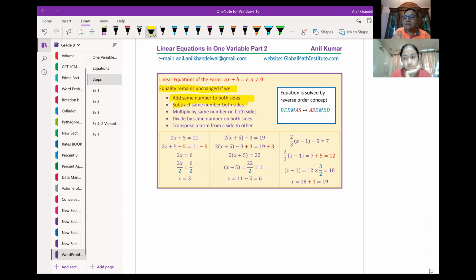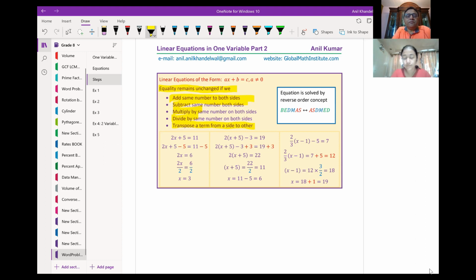If I subtract the same number from both sides, it does not change. Or if I multiply or divide by the same number on both sides, the equation does not change, right? That helps to solve the equation. Another important thing is to transpose a term from one side to another. With the help of an example, I will make you understand what these three things really mean.